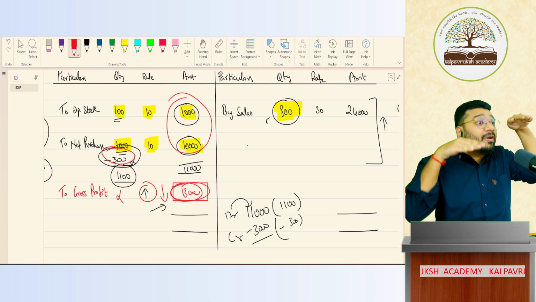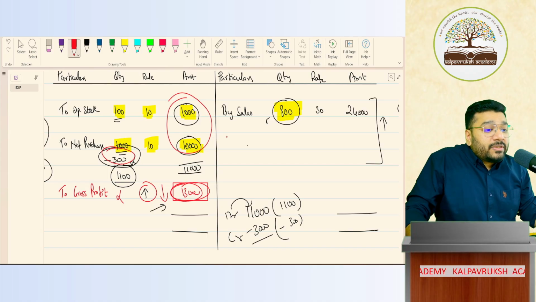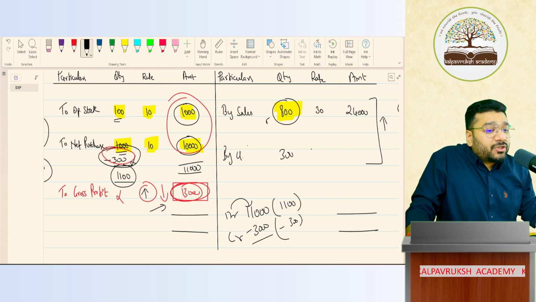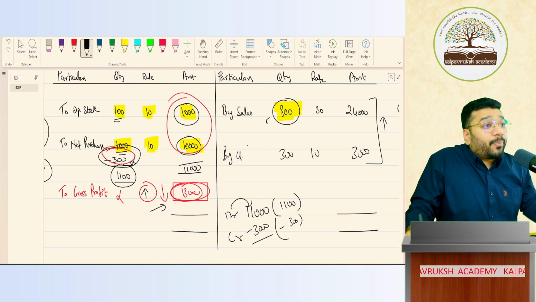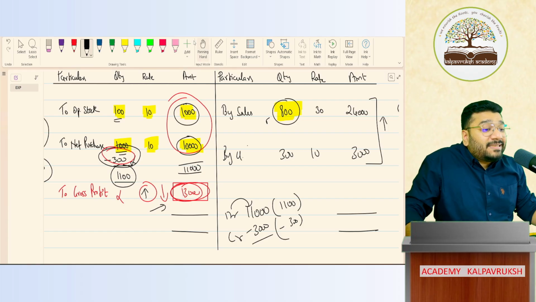To bring the profit back to normality, we have to add back. அதனால தான் closing stock record பண்றோம். The moment I record closing stock here for 300 chocolates into 10, 3,000, the profit which is suppressed by 3,000, it comes back normal to 16,000.